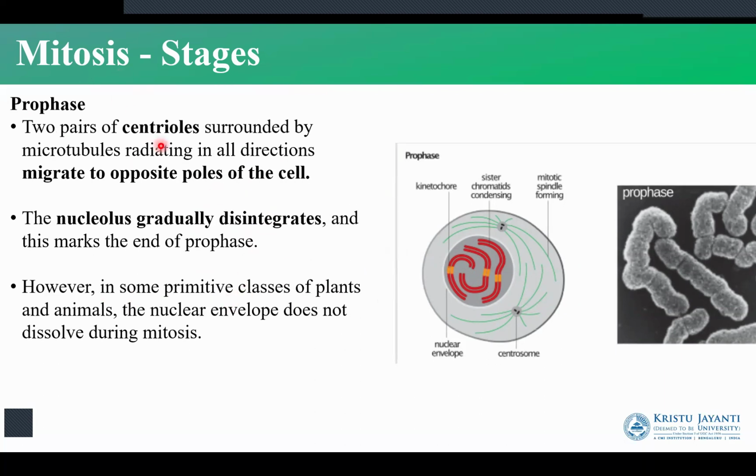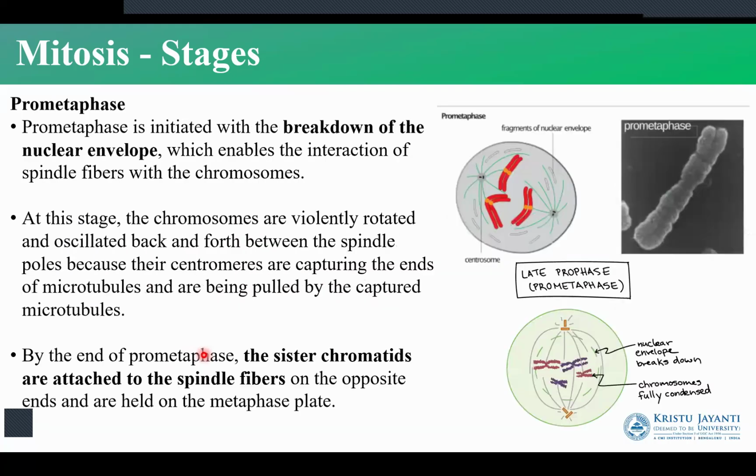There are centrioles that appear during the prophase. The centrioles are now going to migrate to the opposite poles of the cell. So as you can see, we have the centrioles which move to the opposite poles of the cell. The nucleolus will gradually disintegrate. Now, what happens here is that in plants and animals, the nuclear envelope does not completely dissolve during mitosis.